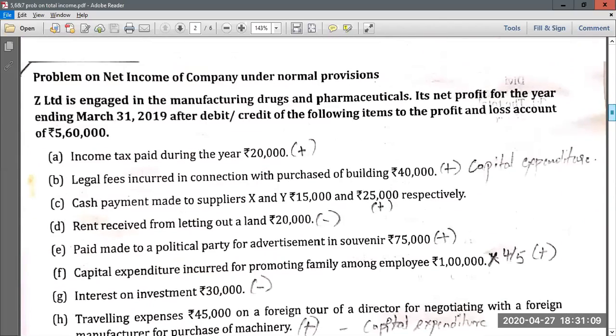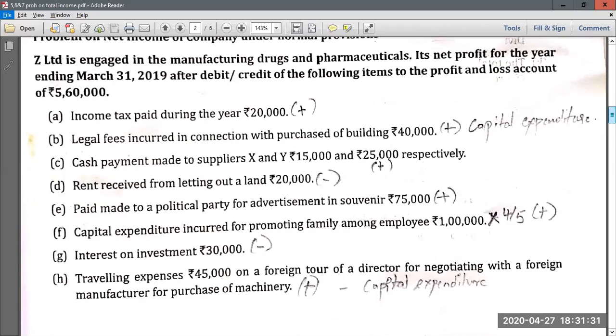Now let us go to the next problem, where they have given that Z Limited is engaged in manufacturing drugs and pharmaceuticals. Its net profit for the year ended March 31, after crediting the following items, shows a net profit of 5,60,000 in the profit and loss account. Here, instead of giving the P&L account, they have directly given certain expenditure, and we have to identify which are inadmissible and which are admissible. This 5,60,000 is your net profit, so it becomes your starting point for computation of taxable income from business.